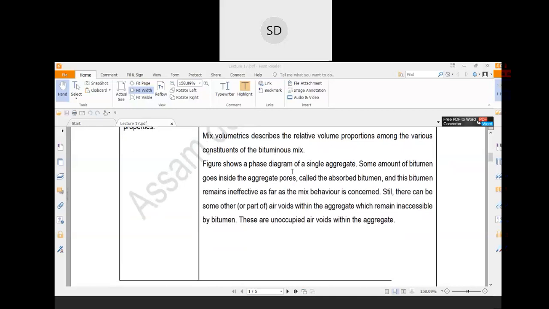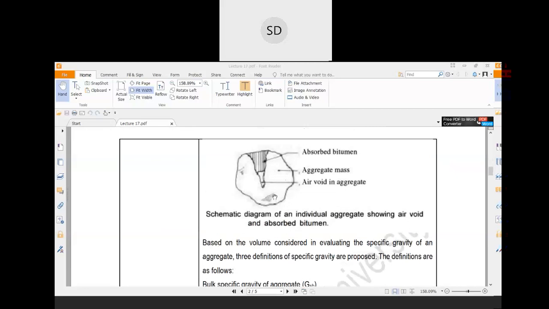Now, if you discuss the mix volumetrics of an aggregate, suppose this is the shape of a particular aggregate, and this portion denotes the different pores in the aggregate.